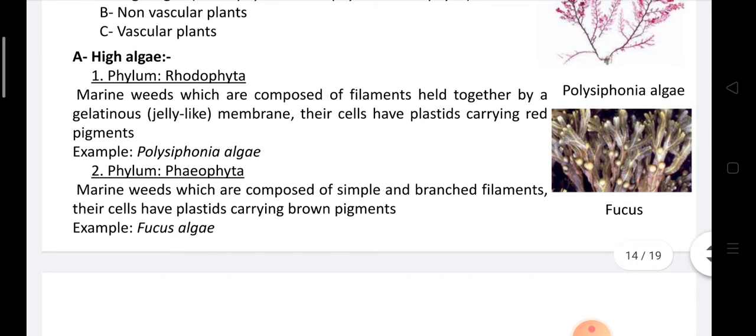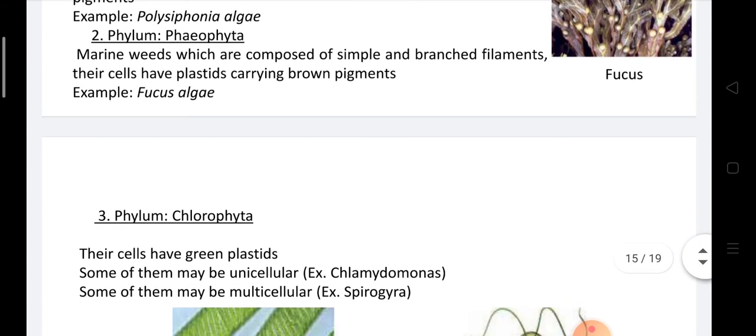Phylum number 2, Phaeophyta. Phaeophyta are called brown algae, like Fucus algae. It is composed of simple and branched filaments, and their cells have plastids carrying a brown pigment.